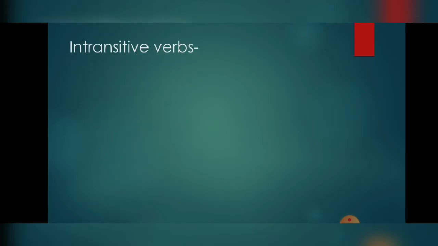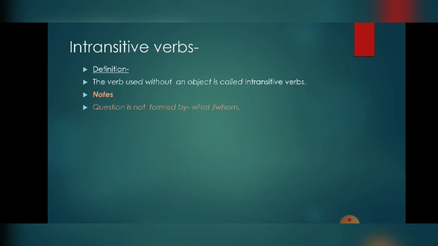Now our next topic is intransitive verbs. Let us see the definition of intransitive verbs. A verb which is used without an object is called an intransitive verb. Students, note that if we do not get an answer by asking the question what or whom, then it is an intransitive verb. Let us see the example. She runs fast.